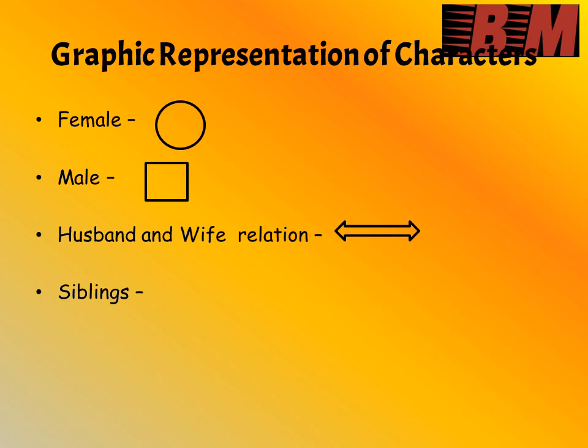And siblings, whether brother and brother, brother and sister, sister and brother, or sister and sister, the relationship will be represented with the help of a straight line. Generations are represented with the help of a down-sided arrow, and each single down-sided arrow represents a single generation. If two down-sided arrows are there, it shows two generations. And if there are three down-sided arrows, it shows three generations.